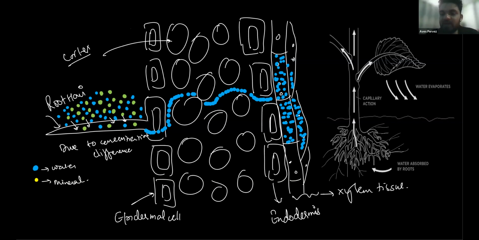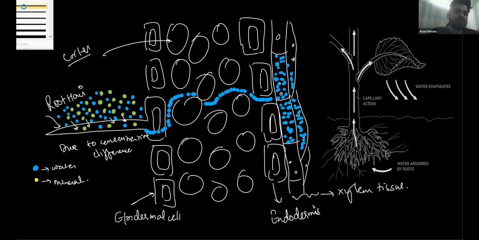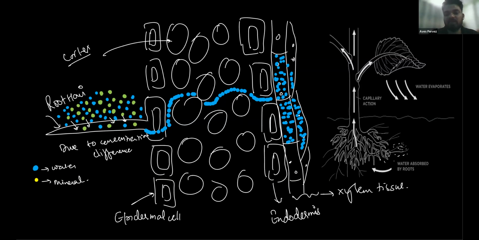So when you add more water to this region, you will see that more water concentration is present here in the soil, but in the root hair there is less concentration, less water.